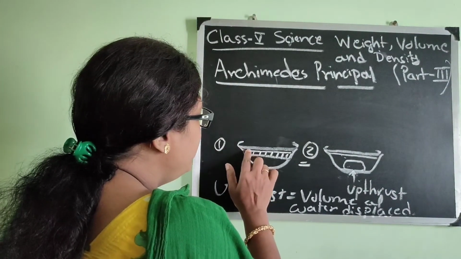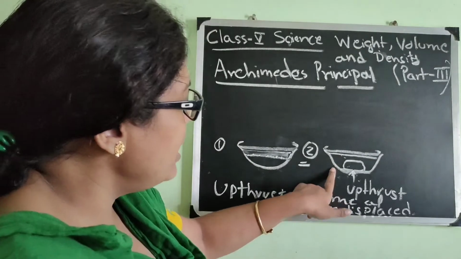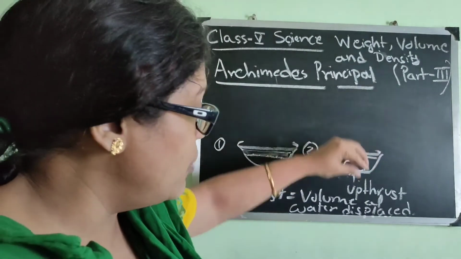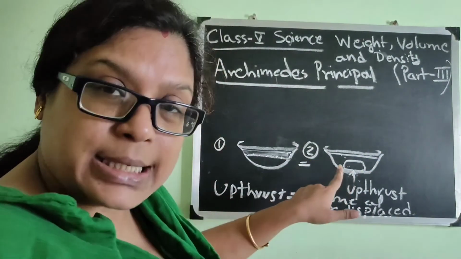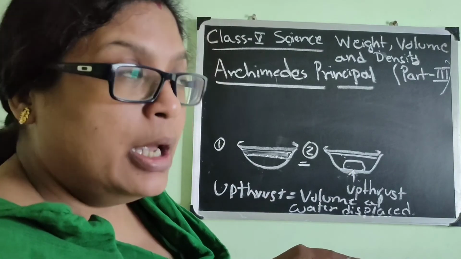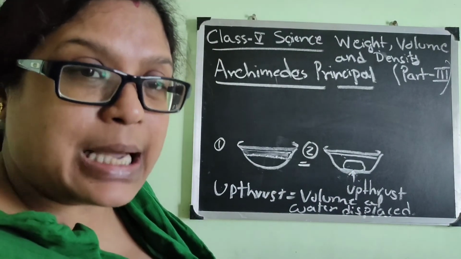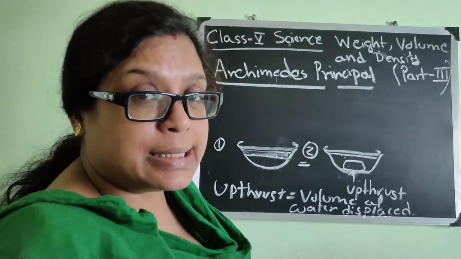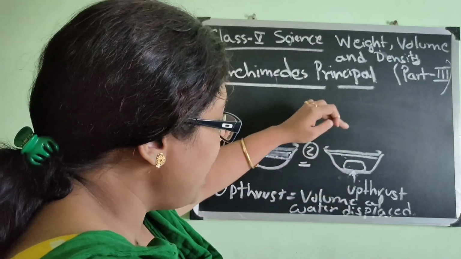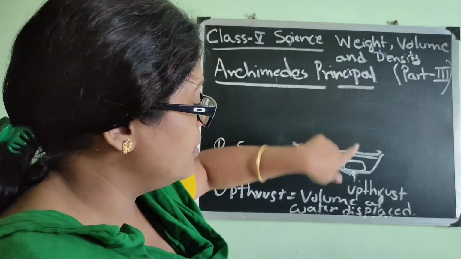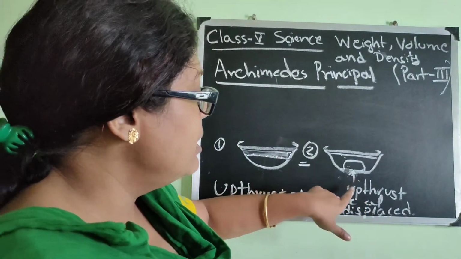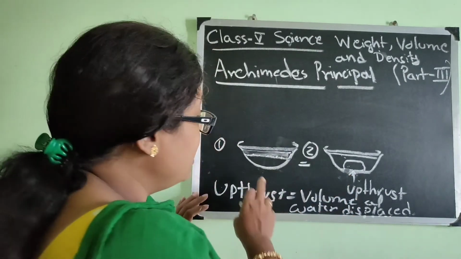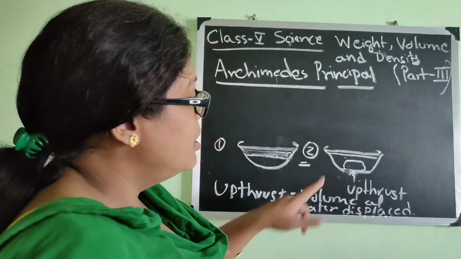Once again I will repeat. Suppose this is a bowl of water you have taken, and after that in the second stage you are putting a stone or a pebble or maybe a paperweight in the water. As I have told, when something is drowning, if you keep it in your hand, you will feel that something is pushing it back. That push or force which is coming from the opposite side is its upthrust. Now when the paperweight is being drowned inside, the upthrust is coming on, and in the second picture you have seen that the water level has increased that much.